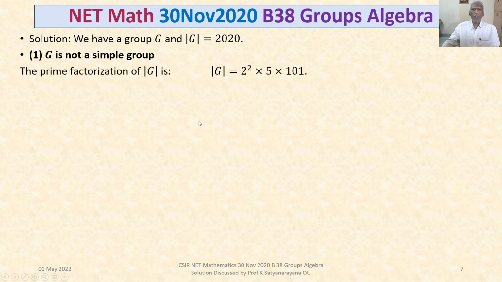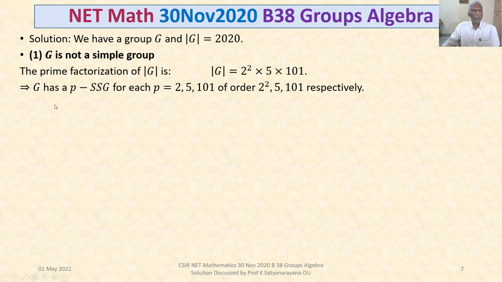Let's take the prime factorization of the order of G. The order of G is 2020, and the prime factorization is 2 squared times 5 times 101. This implies, by the first result, G has p-Sylow subgroups for each p = 2, 5, 101 of order 2 squared, 5, 101 respectively.